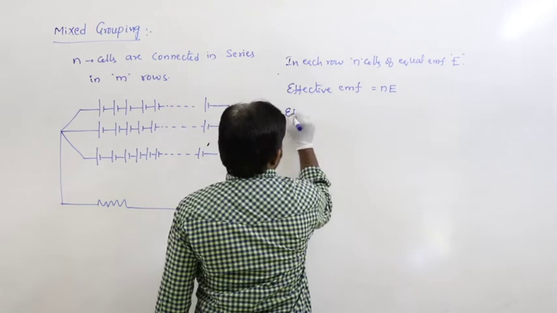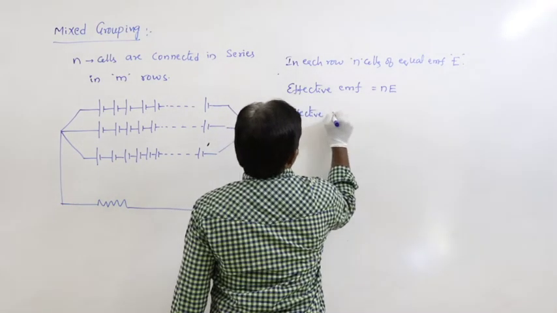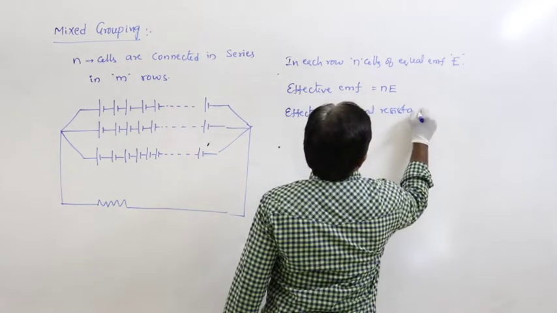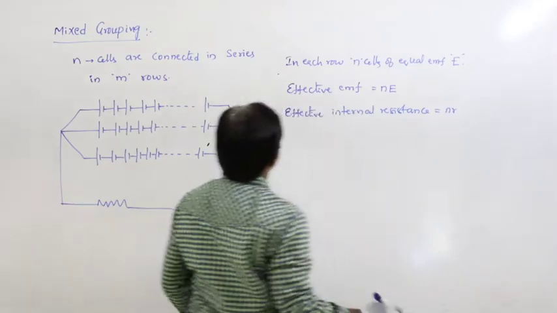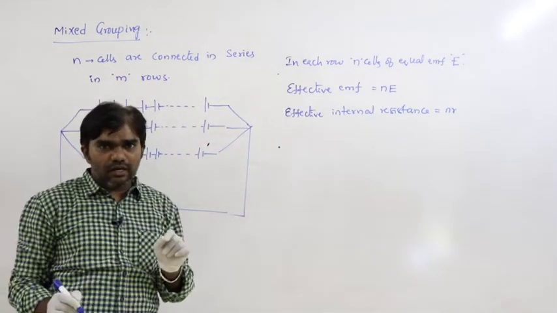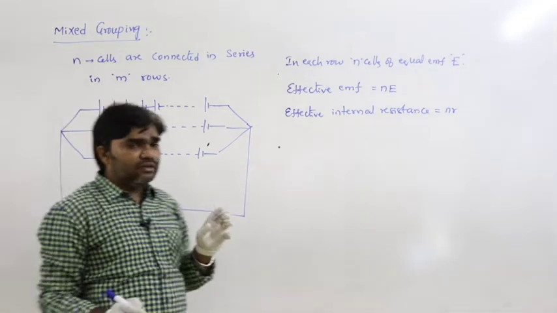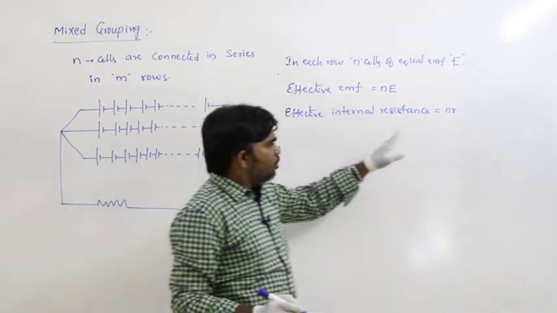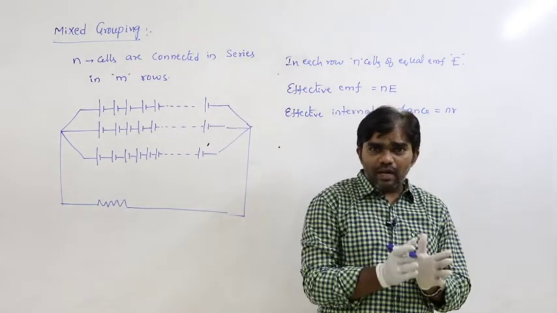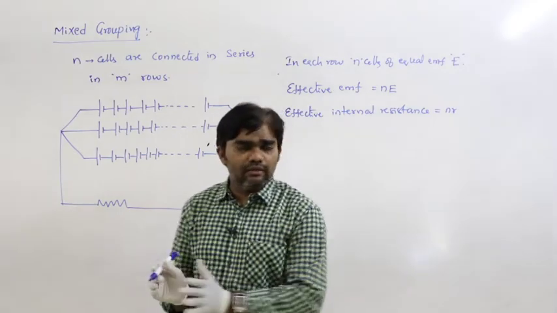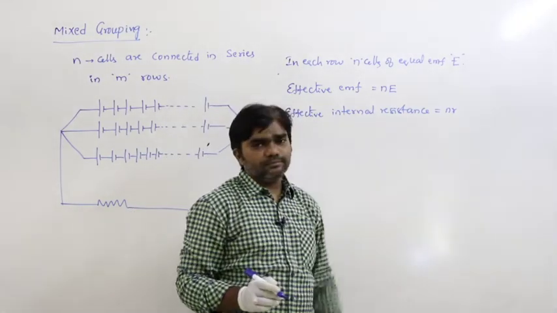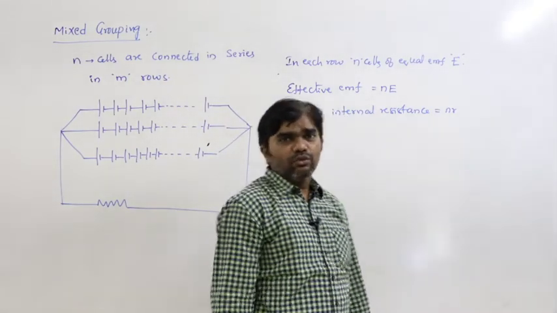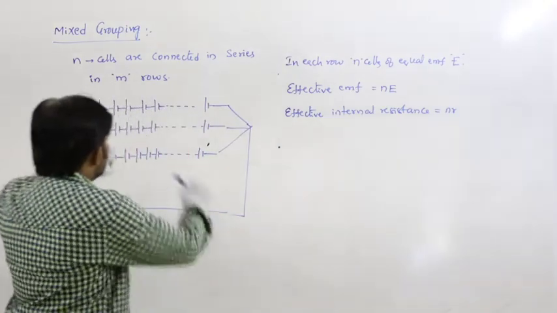Then the effective internal resistance is equal to nr. Each and every cell has internal resistance small r. How many cells do we have? n cells. So r plus r plus r and so on n times is equal to nr. That is, the effective internal resistance is nr. This is for series combination.